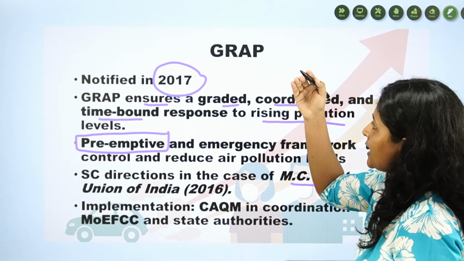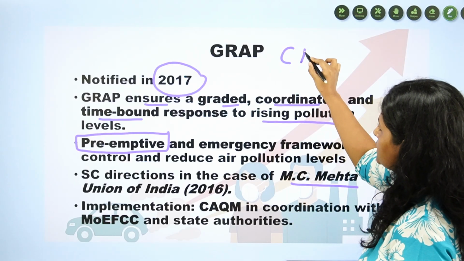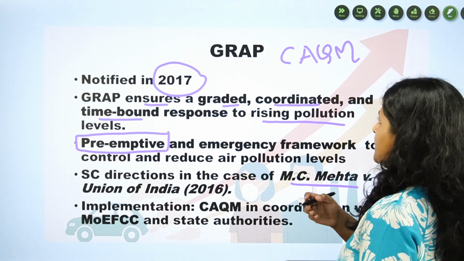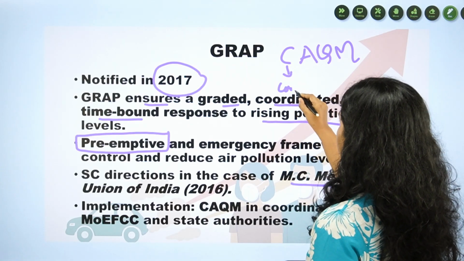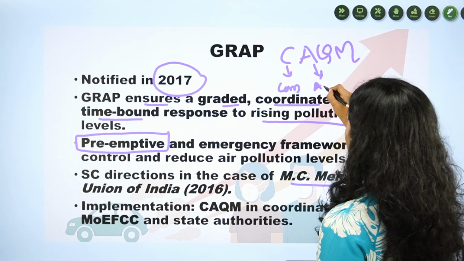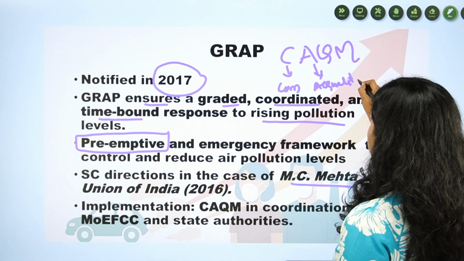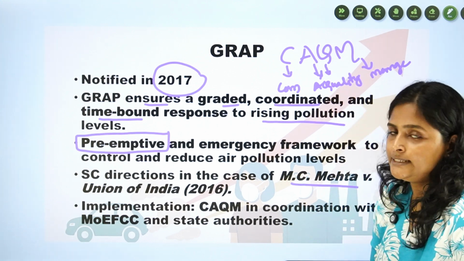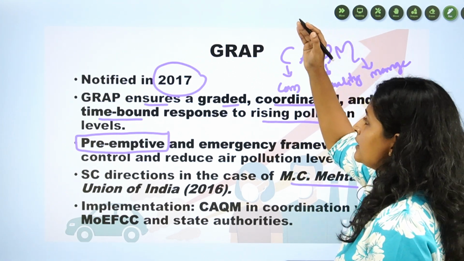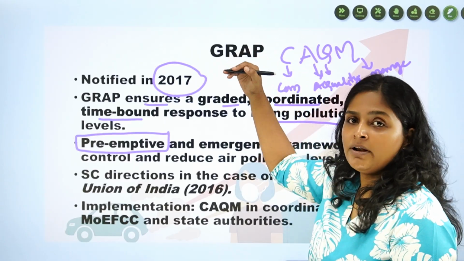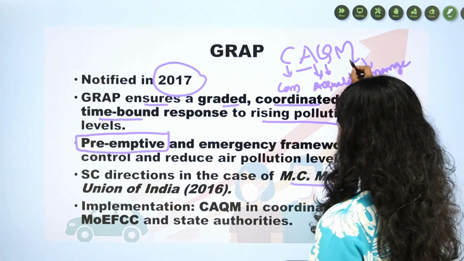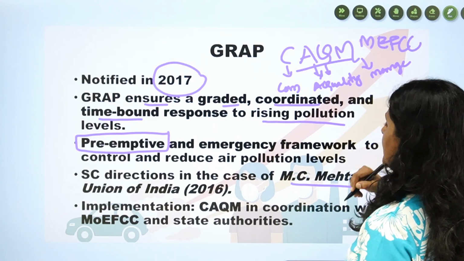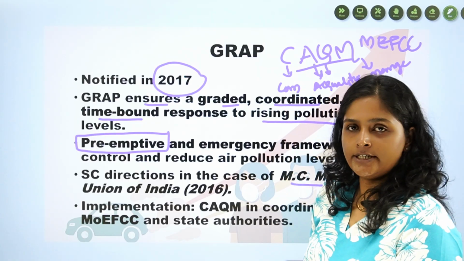And this GRAP is implemented by what is called CAQM. CAQM is nothing but the Commission on Air Quality Management. This CAQM is particularly formed to supervise GRAP. And with this CAQM and the Ministry of Environment, Forest and Climate Change, the GRAP is monitored.